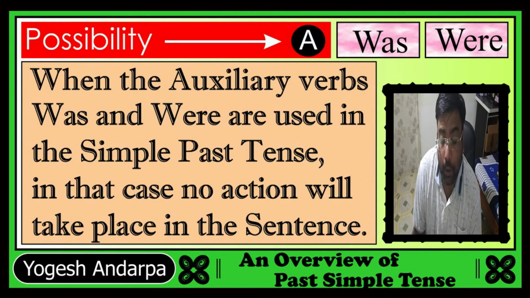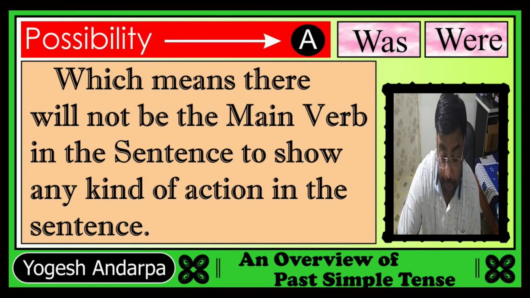Let's talk about the possibility A. Regarding possibility A, you will find the helping verbs was and were in the sentence. So when the auxiliary verbs was and were are used in the simple past tense, in that case, no action will take place in the sentence, which means there will not be the main verb in the sentence to show any kind of action.